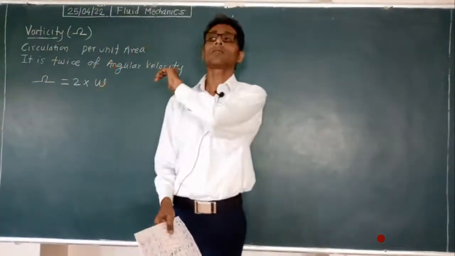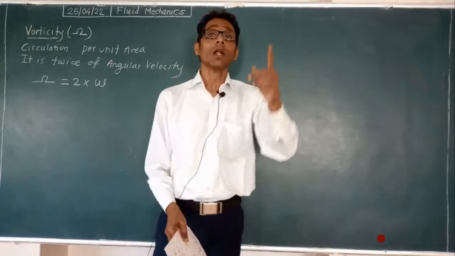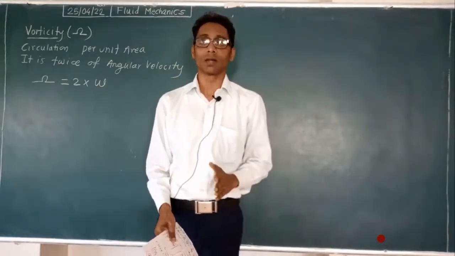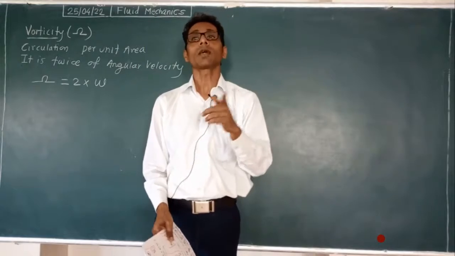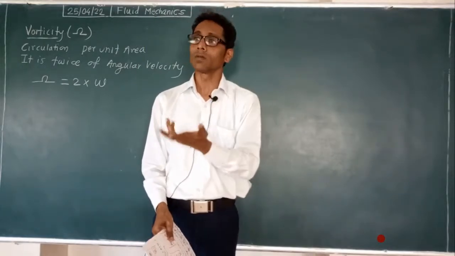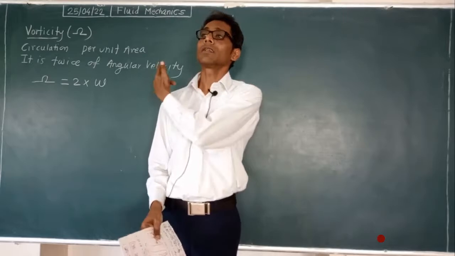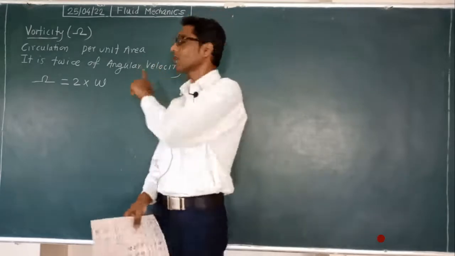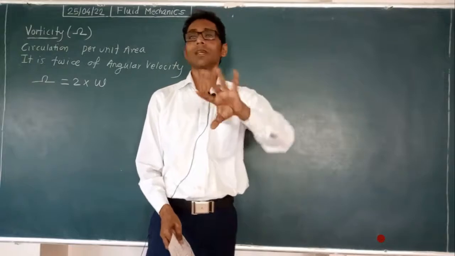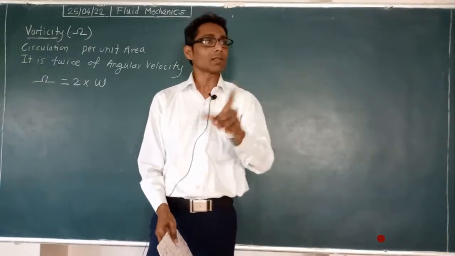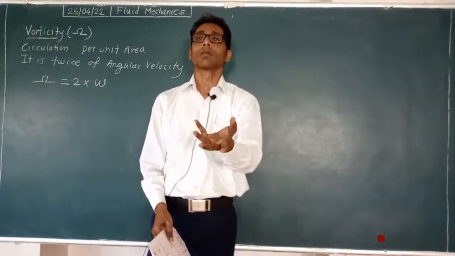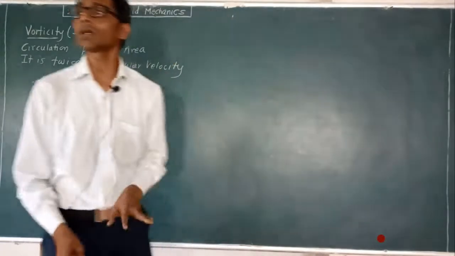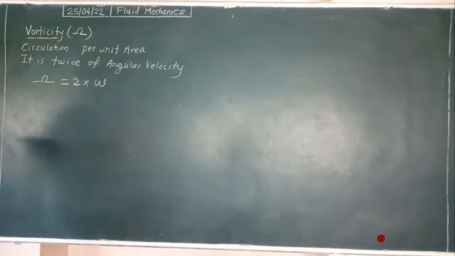Our final aim is to find the formulae which will be used for solving the numerical. In the numerical there will be velocity components given to us, u, v, w. We will put those components in the vorticity formulae, and if that curl is coming 0, it means there is no rotation. If there is no rotation, that flow is irrotational type. If it is not equal to 0, then the flow is a rotational flow. That is our aim. So for that purpose now we will do this.